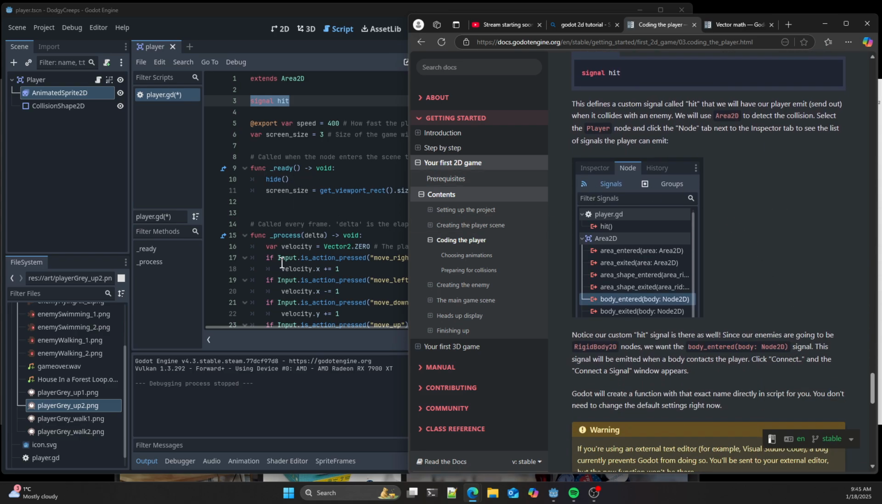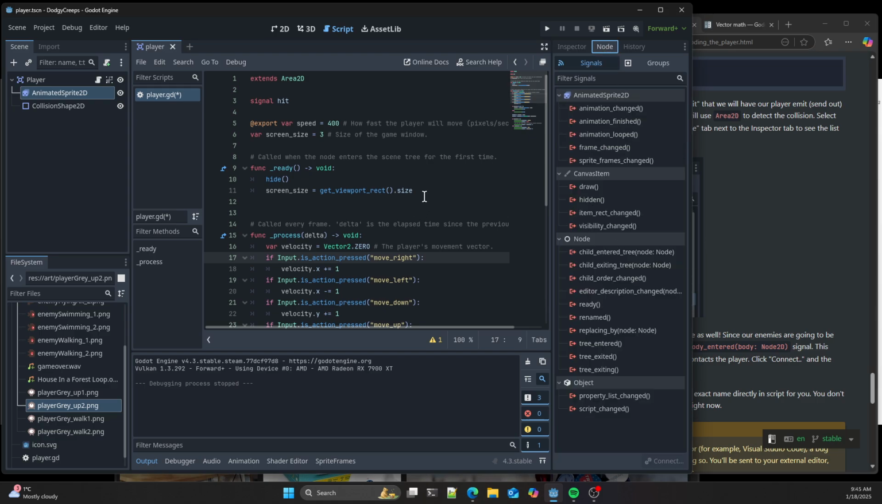Okay, so now is where we come to this node tab here, and this is where our signals are.